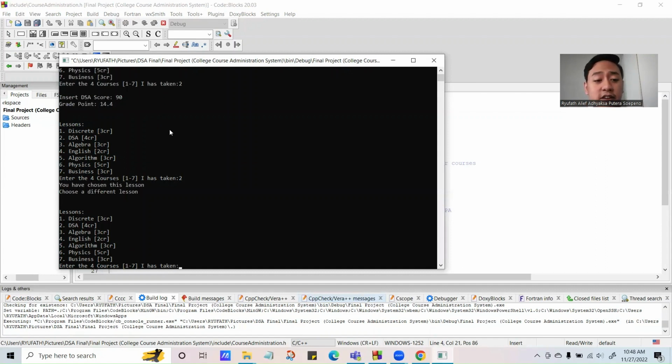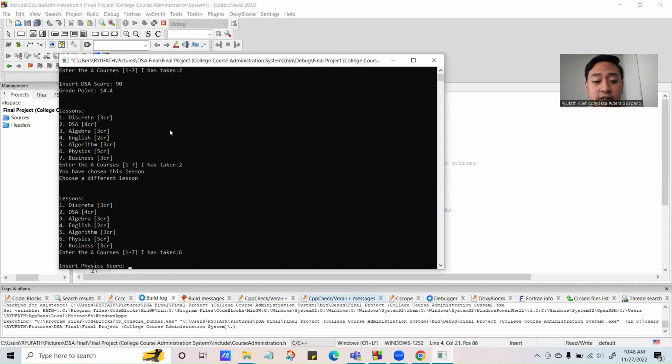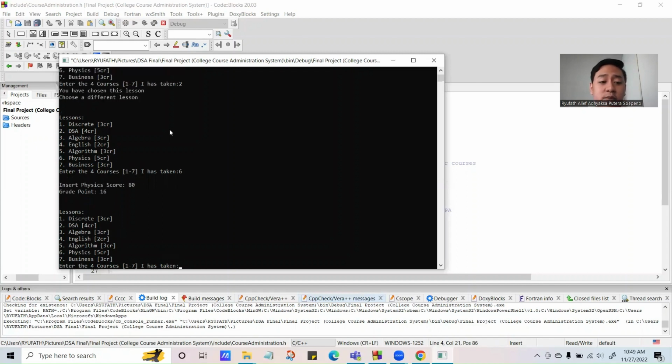Now, let's say another course the student took before was physics. And of course, the higher the credit, the more determinant it is in deciding how much GPA they can take in the next semester. So physics is an important score for the student. Let's say the student got an 80. Now let's input another course.